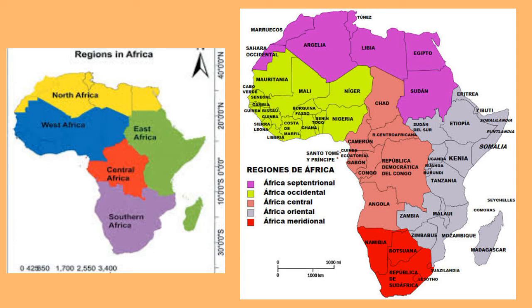The peach color part is the Central Africa, and examples of countries we have there are Cameroon, Chad, Democratic Republic of the Congo, etc. So these are the countries according to the regions in Africa. Don't forget we have 5 regions in Africa: the North, the East, the West, the South, and the Central Africa.